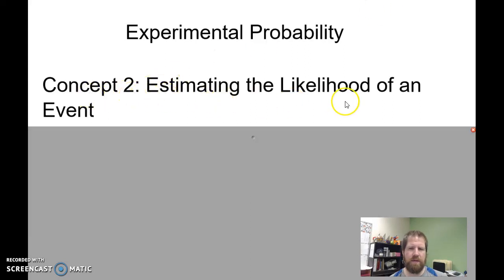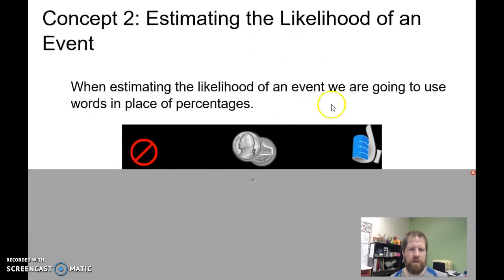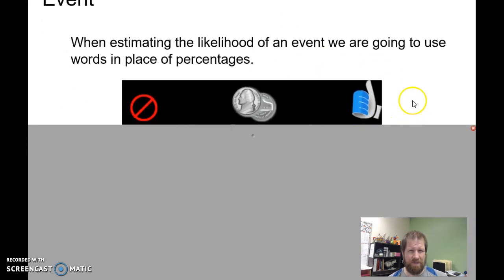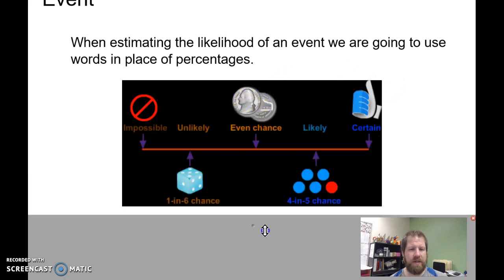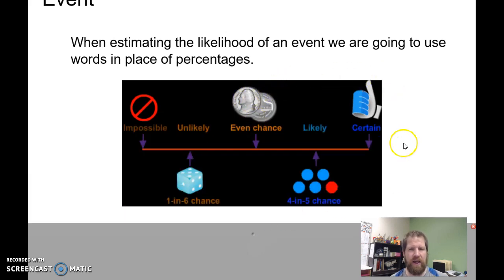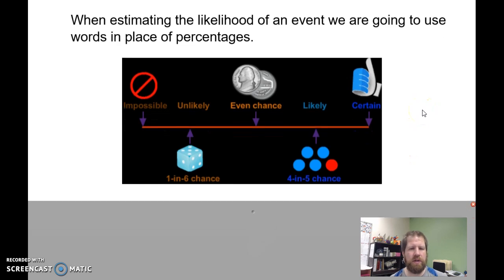Concept 2, estimating the likelihood of an event. When we're estimating the likelihood of an event, we're going to use words in place of percentages, so we're going to be a little less accurate. And we're going to be looking at sections of our percentages. So this is kind of our scale.